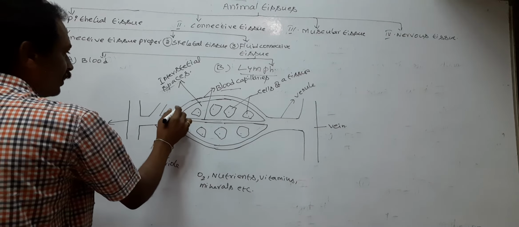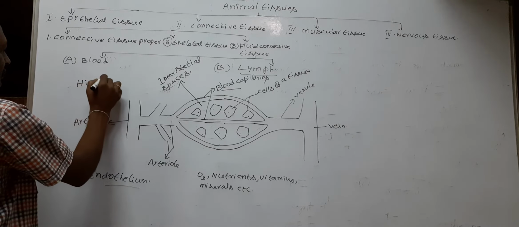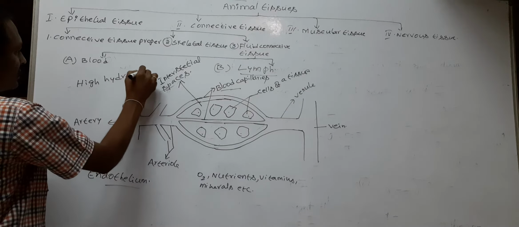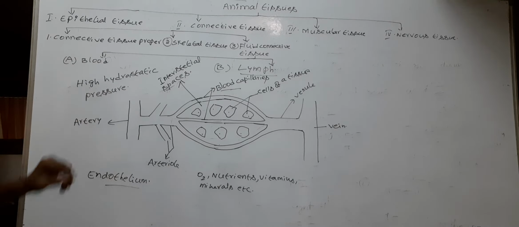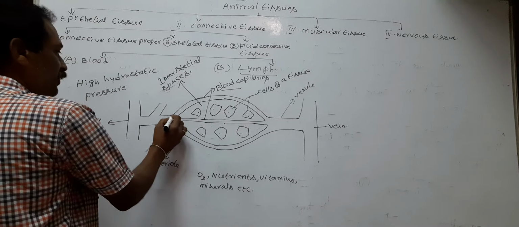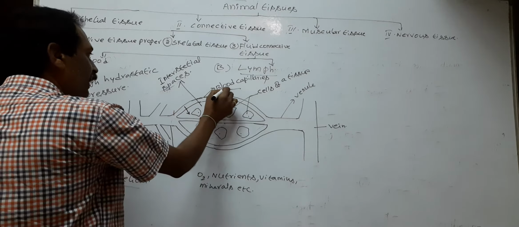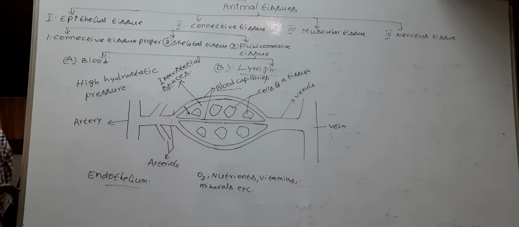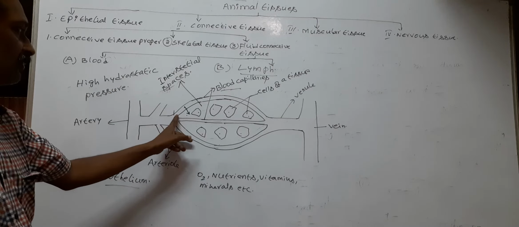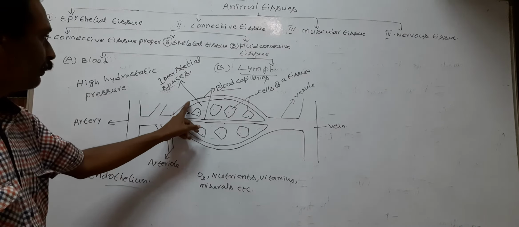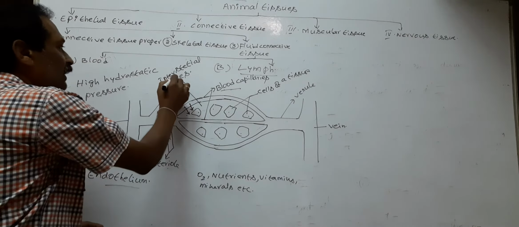Now, with the help of high hydrostatic pressure at the arteriolar end, the blood filters from blood capillaries into interstitial spaces.